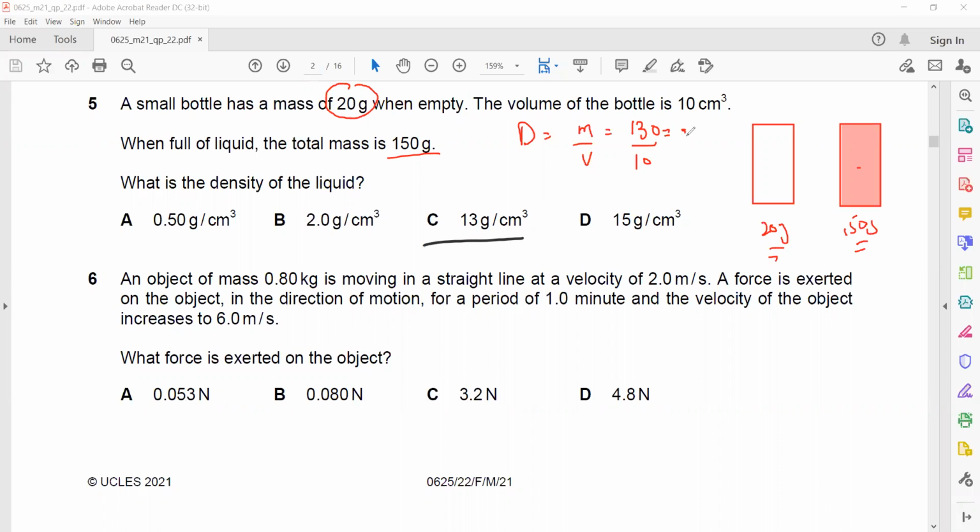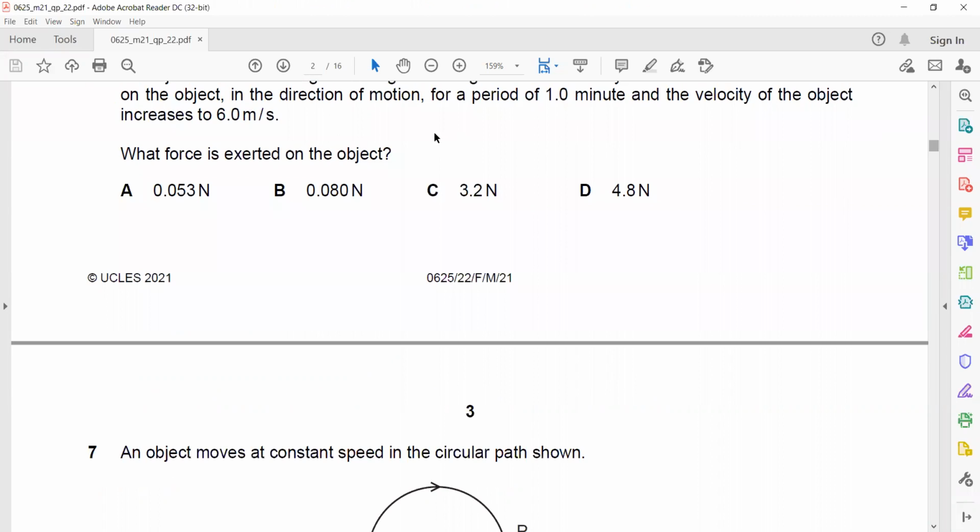Another question. An object having a mass of 0.8 moving in a straight line with a velocity. So this is a starting velocity. A force is exerted for 1 minute.